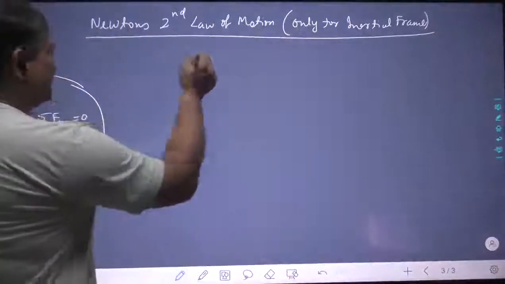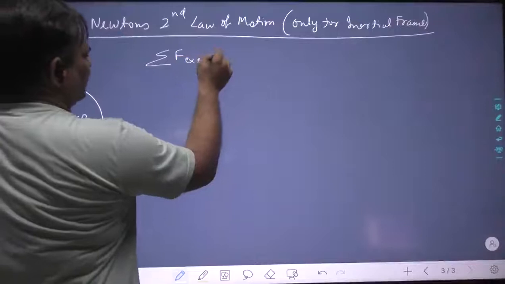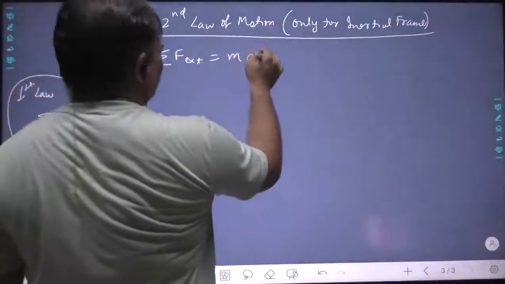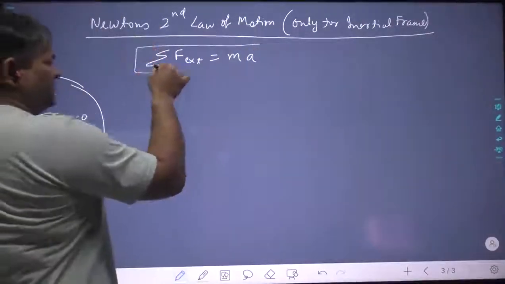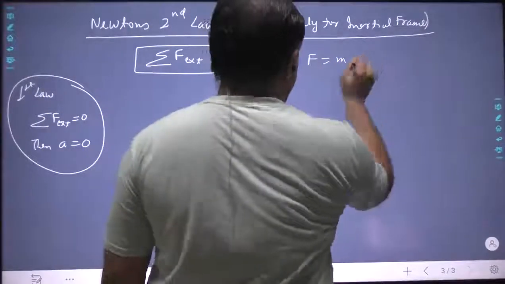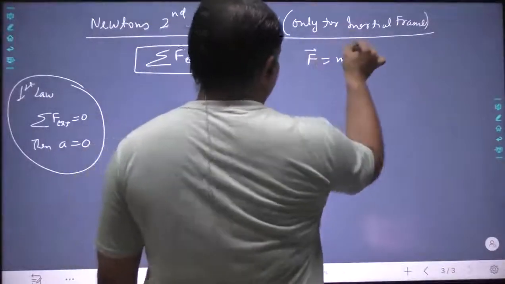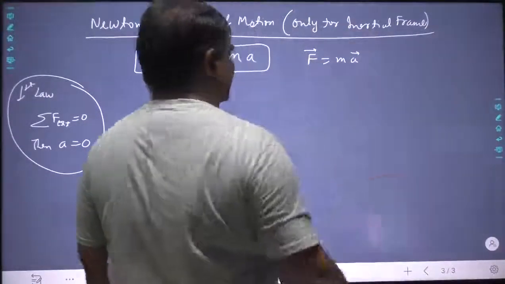So Newton simply said that the net sum of all external forces is equal to mass into acceleration. Generally it is written as F equal to ma, and in vector form, force is equal to mass into acceleration.